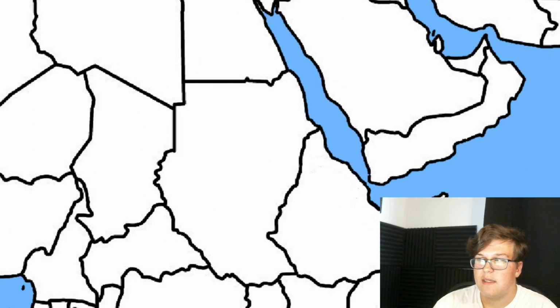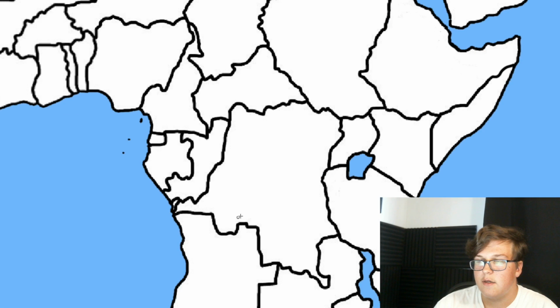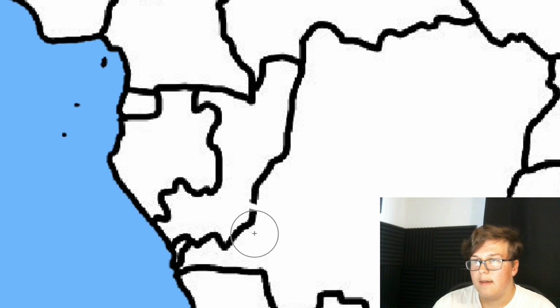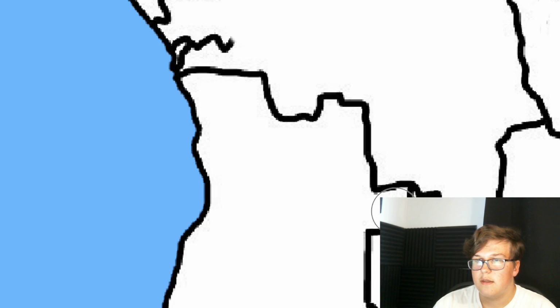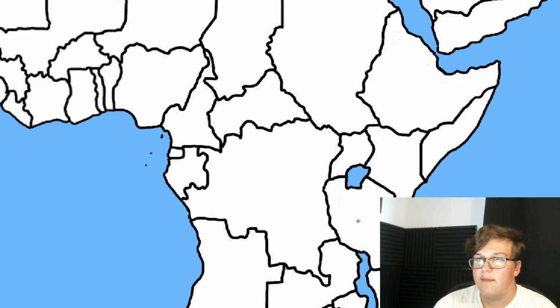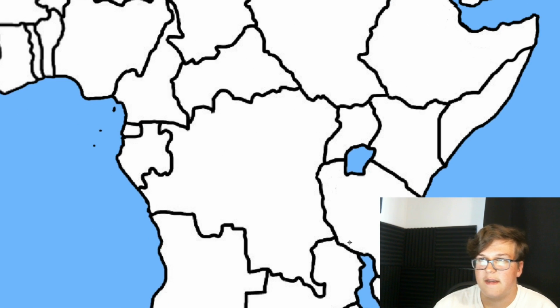South Sudan and Sudan are already united on this map, so I'm not going to touch that. And then for the DRC, I'm going to give them a lot of land, or a lot of these countries surrounding it. That includes right here, and then I think that's all I'm going to do, actually. The DRC is also going to be renamed to, I think it's Zaire, I don't know how you pronounce it right, but that's the country that used to be there.